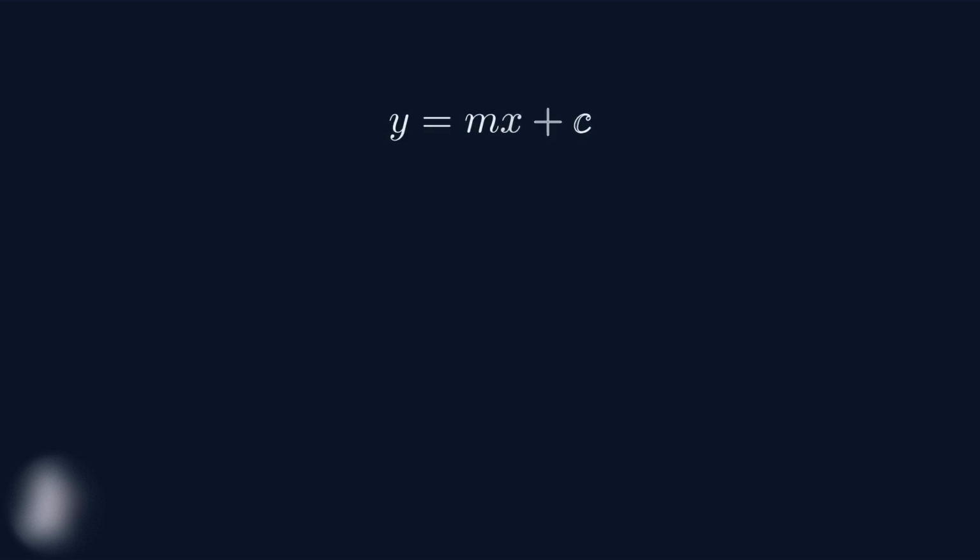Now we shift our focus to one of the most fundamental equations in mathematics, the equation of a straight line. This equation, y equals mx plus c, is the key to understanding how lines behave on a coordinate plane. In this equation, we have two crucial components. The letter m represents the gradient, also called the slope, which tells us how steep the line is. The letter c represents the y-intercept, which is where the line crosses the y-axis.